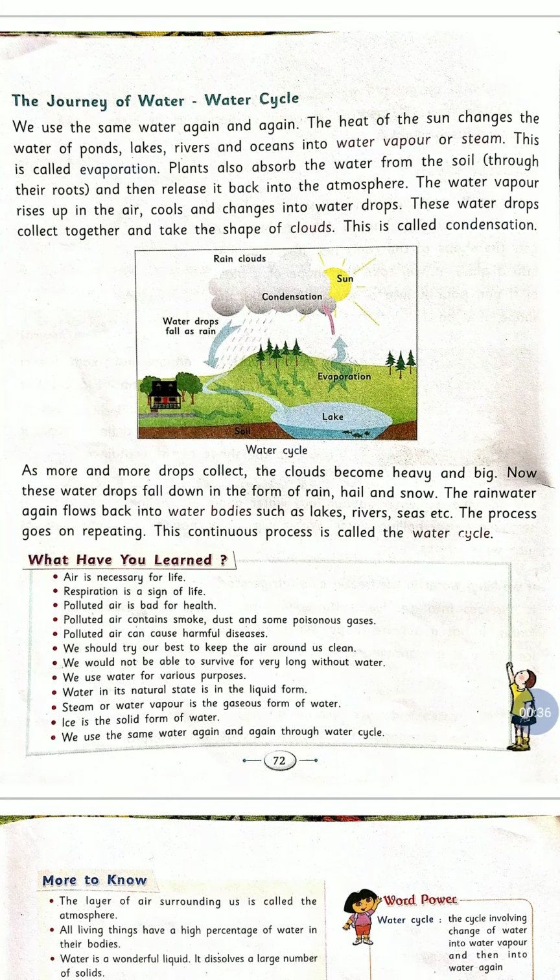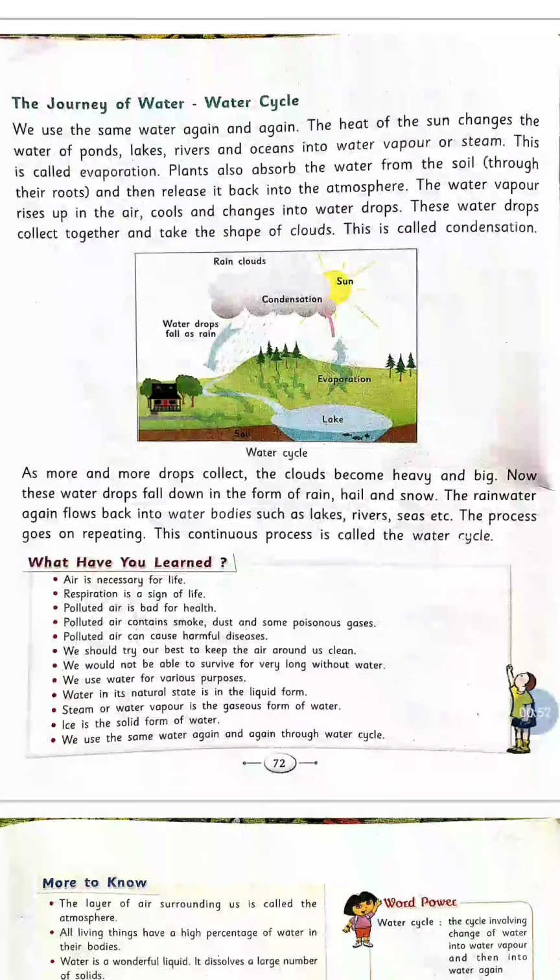We use the same water again and again. The heat of the sun changes the water of ponds, lakes, rivers and ocean into water vapor or steam. So we know that, my dear children, we use the same water again and again.